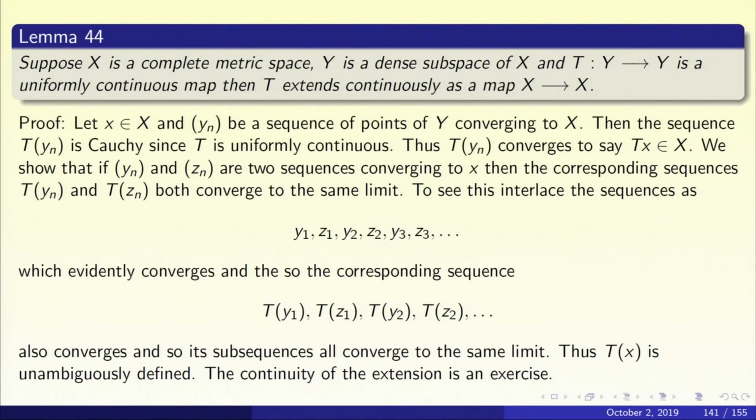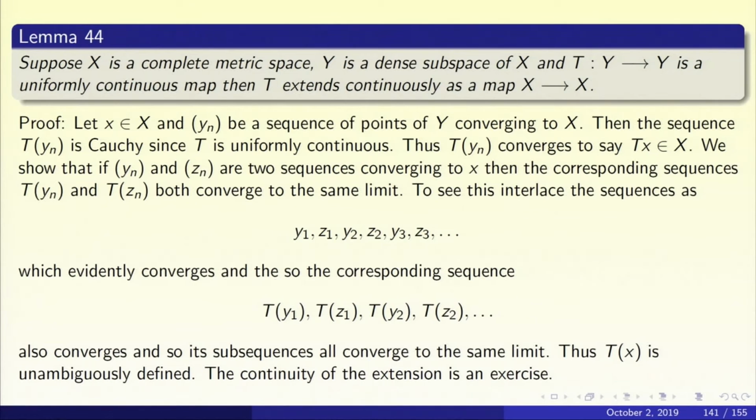So let us take a point little x in our metric space capital X. Because capital Y is dense in capital X, x is a limit of a sequence y_n of points of Y. Now look at T of y_n. Because T is uniformly continuous, T of y_n is going to be a Cauchy sequence. y_n is a convergent sequence, and so it is Cauchy.